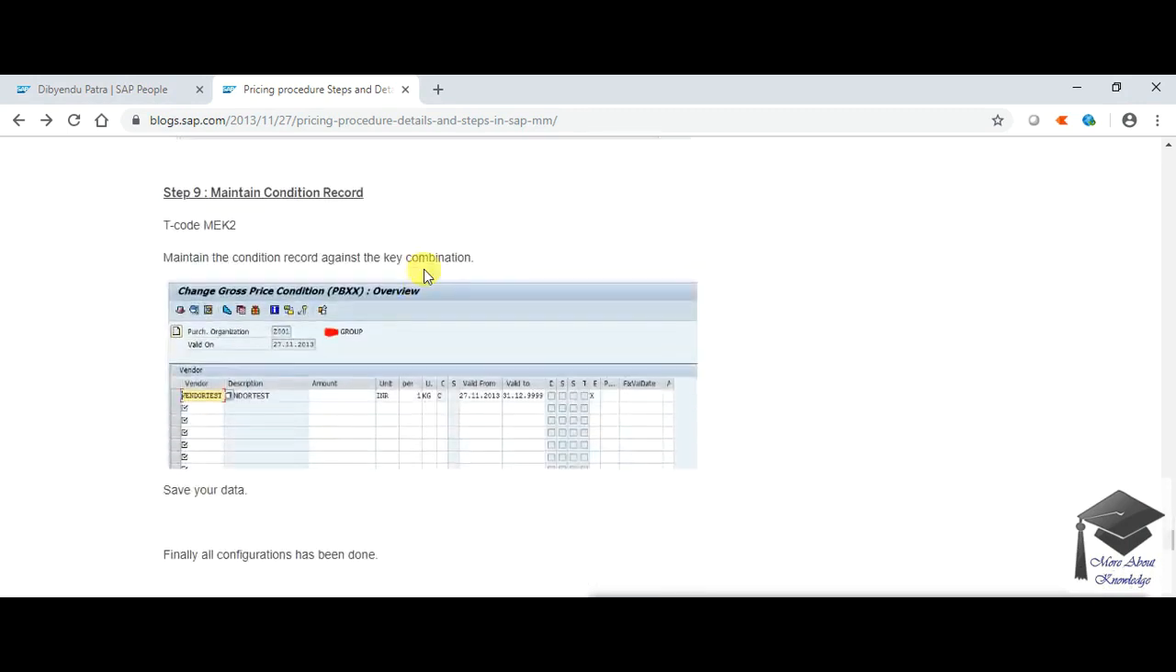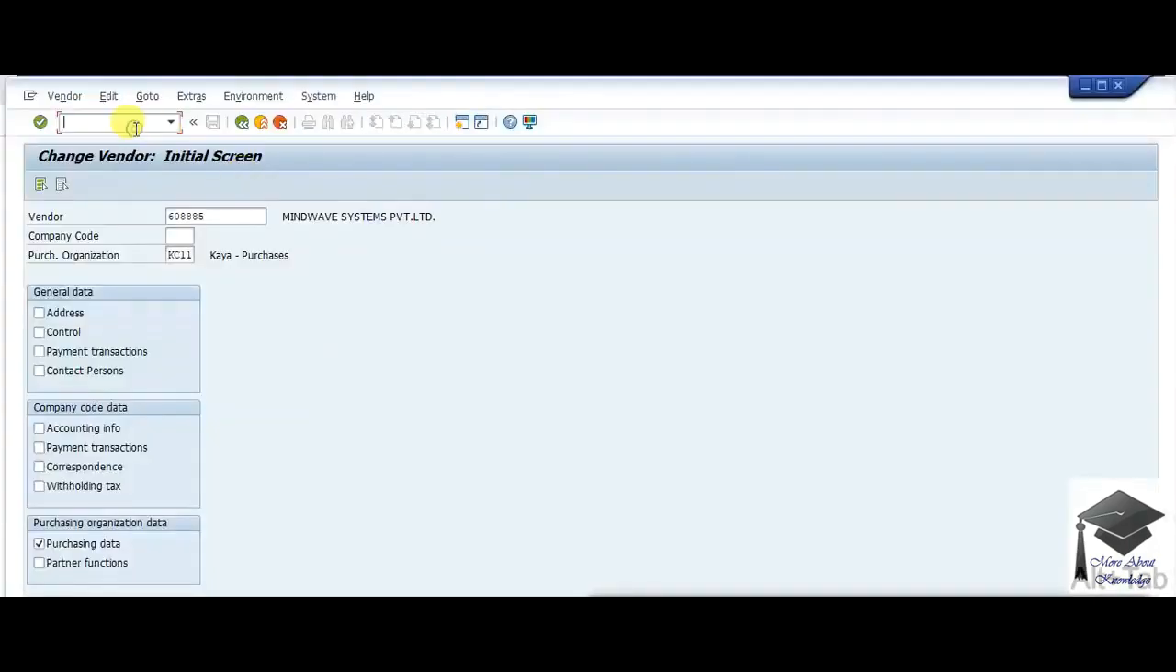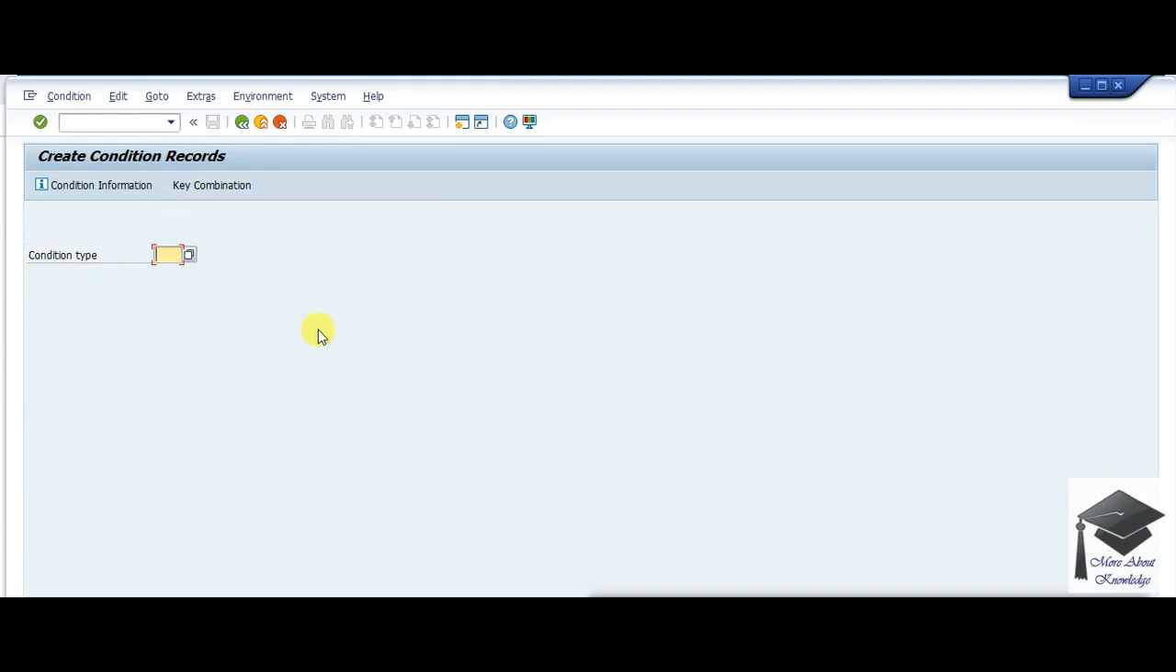Now we need to create condition records. So we need to maintain condition records. This is again a master data activity. We need to create it from MEK1. So first of all, I need to maintain my base price. So I'll be maintaining my base price.